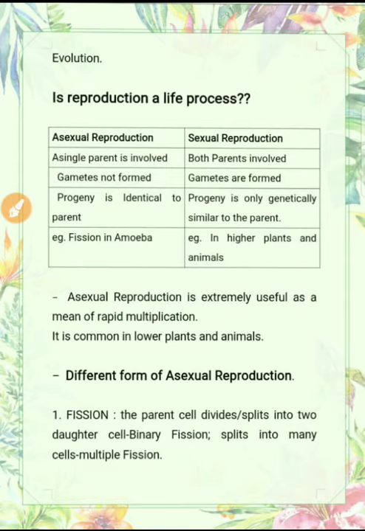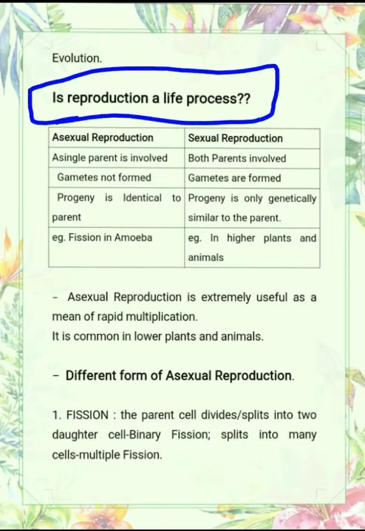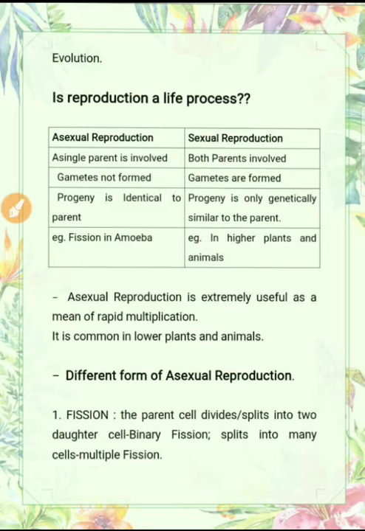Okay, so now a question arises, is reproduction a life process? No, it is not a life process. For example, we had studied in the chapter life processes that nutrition, respiration, circulation and excretion, these are the important life processes that are taking place in the living organism, and these are important. Without these processes a person cannot remain alive. But reproduction is not a life process, it is a very necessary process. We can say that it is a necessary process but not a life process, because a person who cannot reproduce can also be alive.